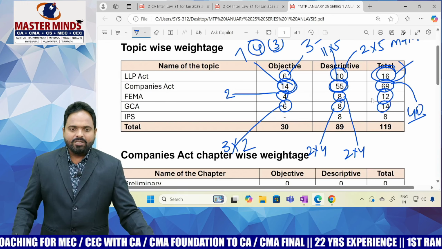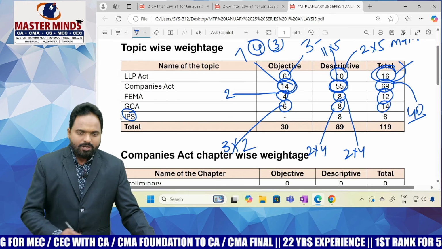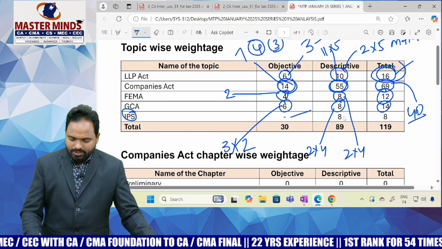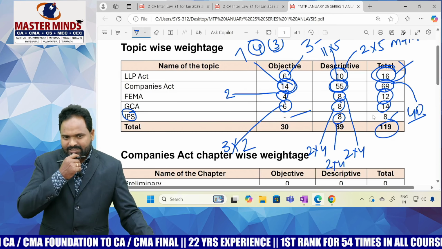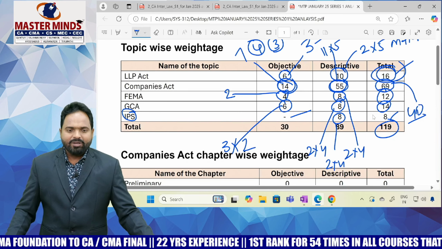And IPS, interpretation of statutes, what is that? Interpretation of statutes, there is no MCQ, but descriptive 2 into 4, 8 marks, total 8, including internal choice and external choice, there are 119 marks.